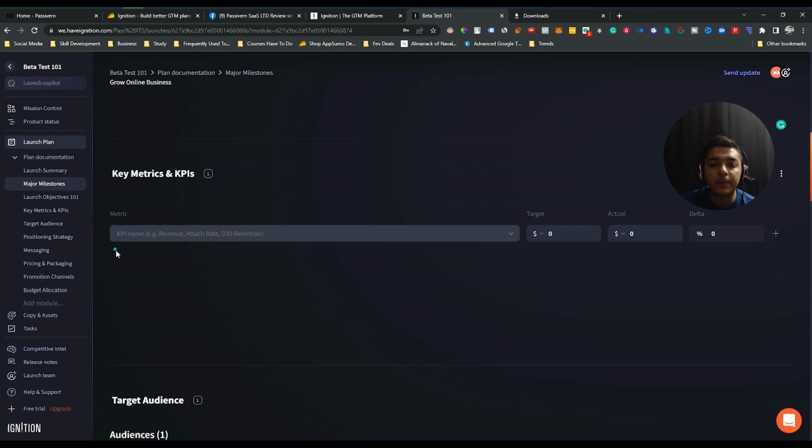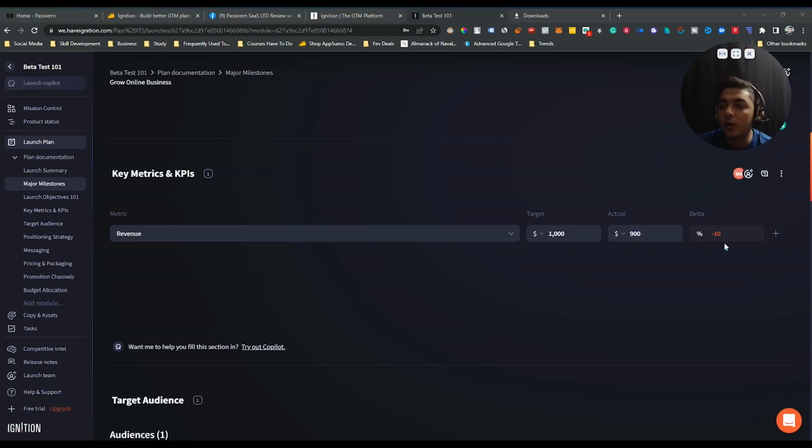See, here have the KPI. Suppose the KPI name is maybe revenue. See, this is the KPI name, and the target is maybe, suppose, 1000 USD, and actual target is maybe 900 USD. And then they have option for delta, it will be calculated automatically. After that, they have option for dollar sign, percentage sign, and here also have option for another currency basically. So I'm selecting here dollar. So I hope you get the idea.